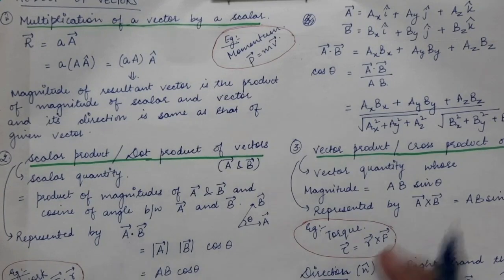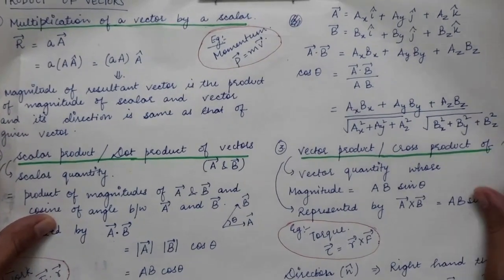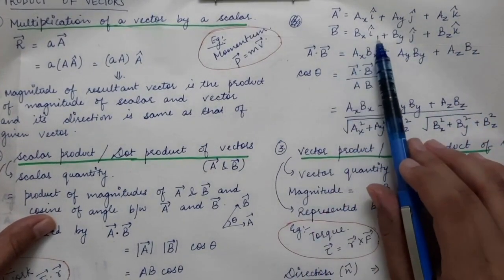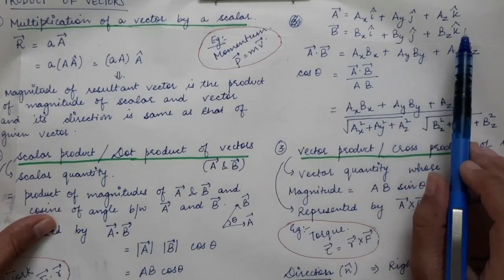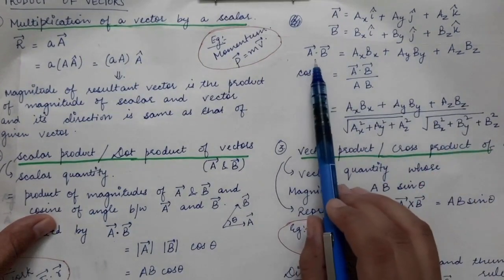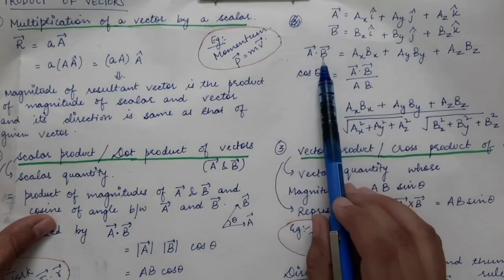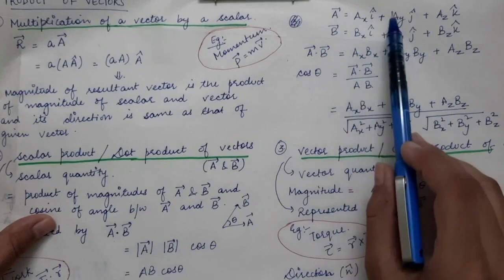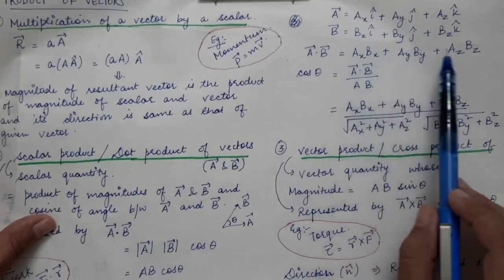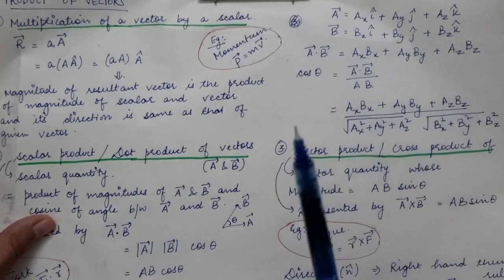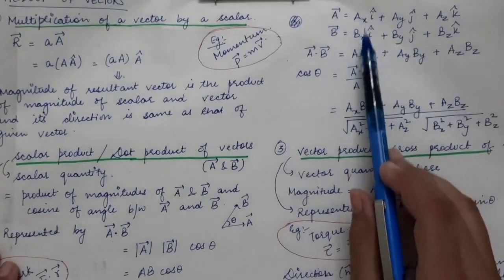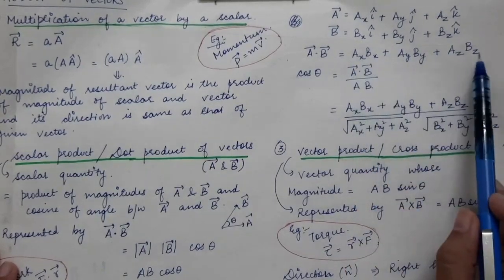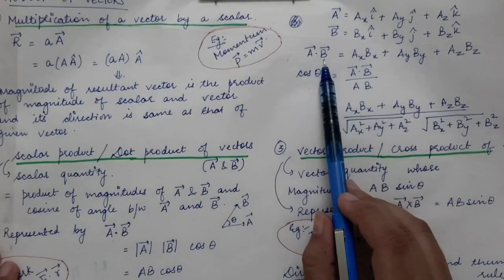A vector can be written as Ax i cap plus Ay j cap plus Az k cap. B vector can be written as Bx i cap plus By j cap plus Bz k cap. So A vector dot product with B vector also has another formula, and it is equal to the sum of the product of the components of the two vectors. So this is equal to AxBx plus AyBy plus AzBz. That whole term will give you A vector dot product with B vector.